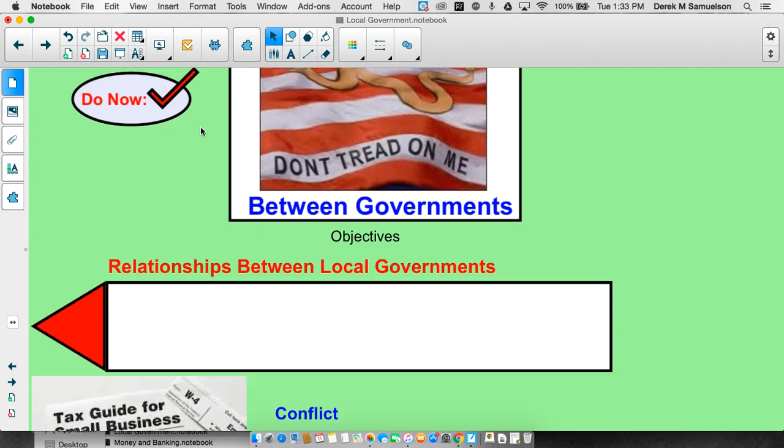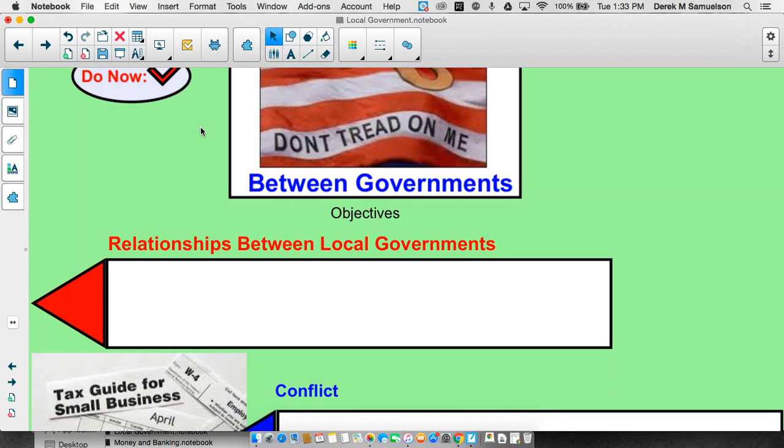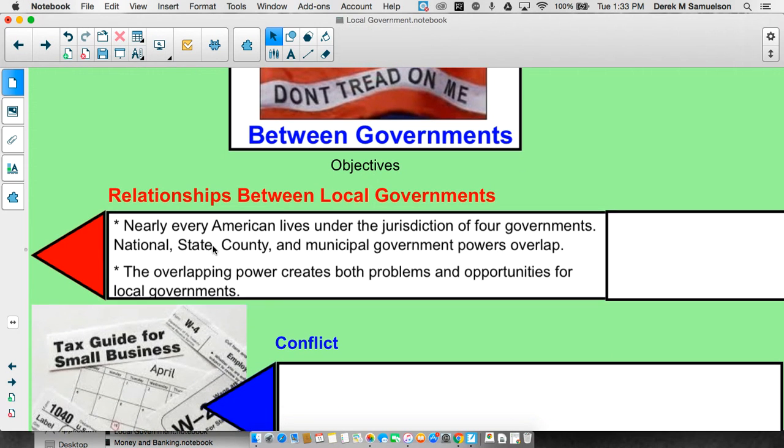Here we're really looking at how governments work together and sometimes don't work together that well. So let's look at relationships between local governments.